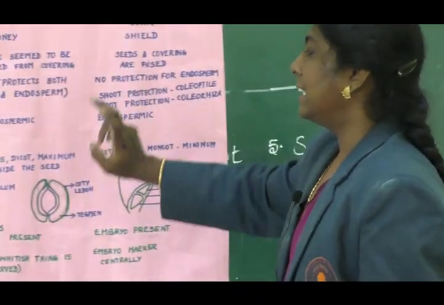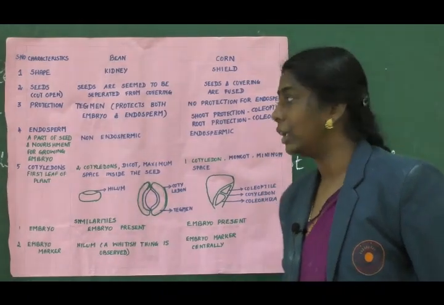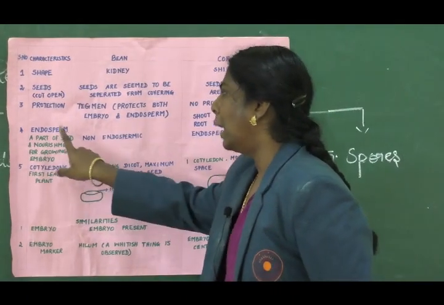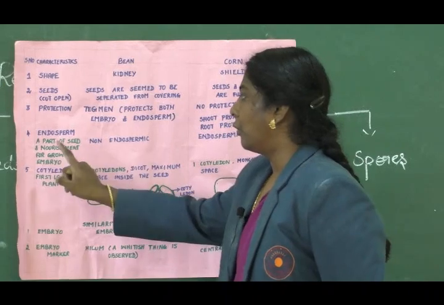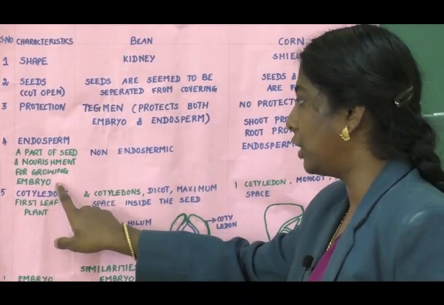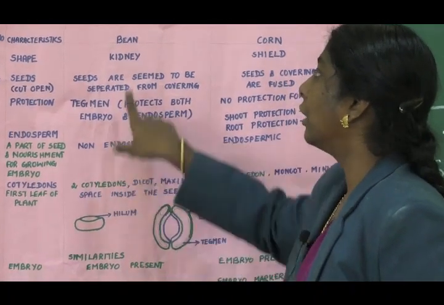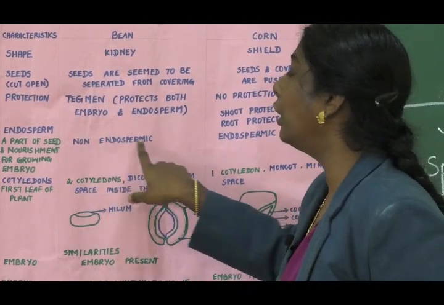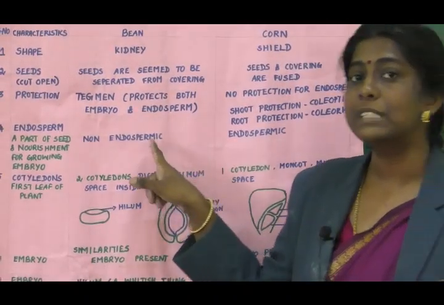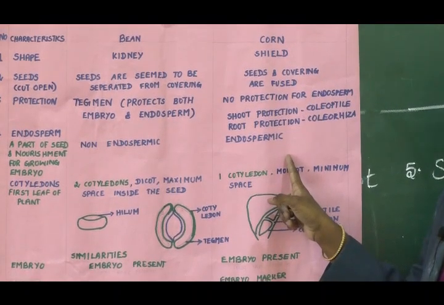Okay. So next thing is in terms of endosperm. What do you mean by endosperm? It's nothing but a part of the seed for nourishment of the growing embryo. In case of kidney bean, it is non-endospermic, which means endosperm is not present in kidney bean, but endosperm is present in corn.